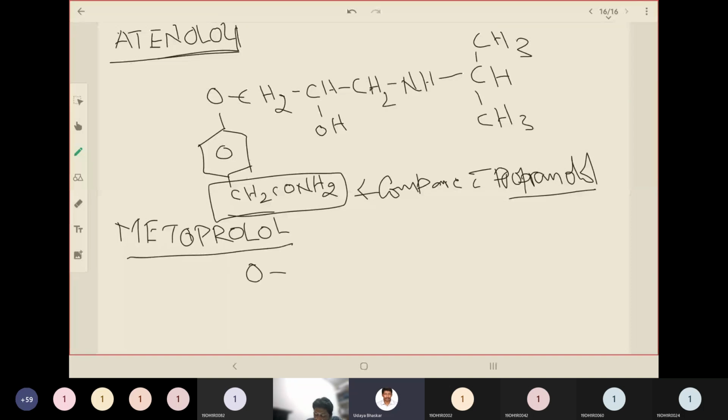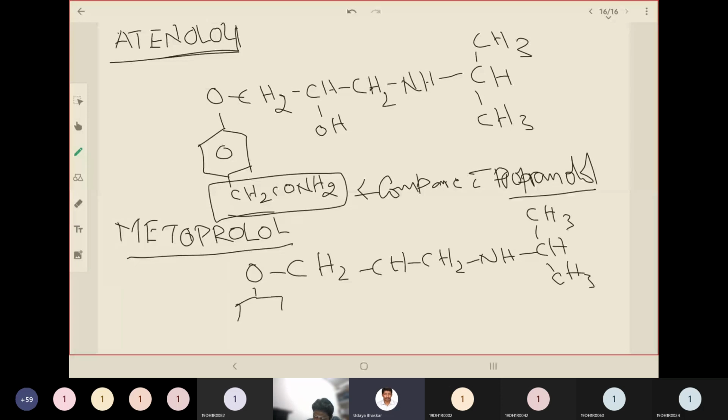So what is the general structure? CS2NH. The alkyl group here is also the same, isopropyl group. And the aryl group, if you see, it is CS2 OCH3, and an ether side chain.